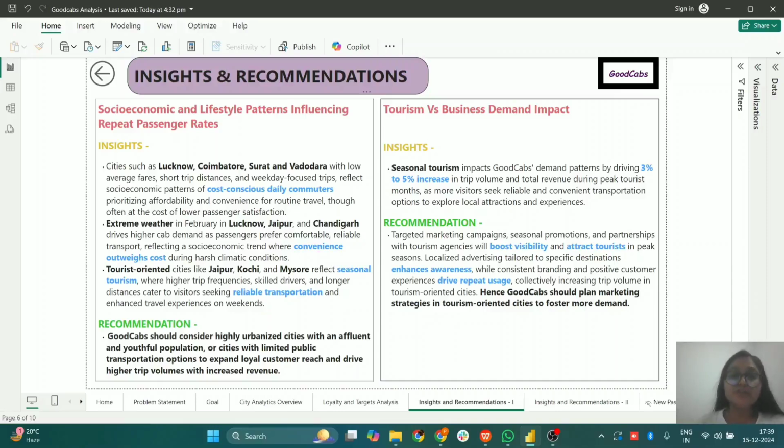Also, in the tourist-oriented cities, we have seen seasonal tourism in cities like Jaipur, Kochi, and Mysore.